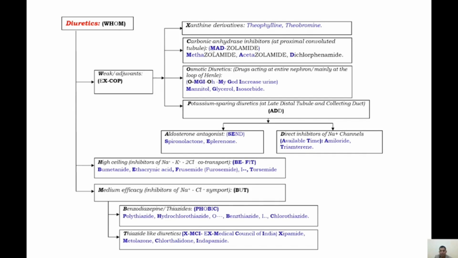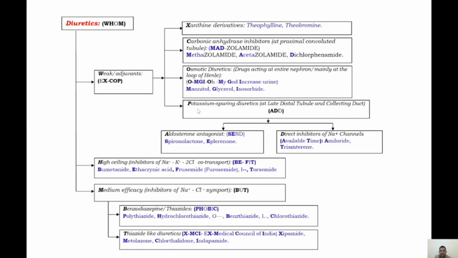The drugs are MAD. MAD, all are capital letters and bold. M methazolamide, A acetazolamide, D dichlorphenamide. Osmotic diuretics, here the mnemonic is OMGI, oh my god, increase urine. We have to see capital letters with bold. O osmotic diuretics, M mannitol, G glycerol, I isosorbide.